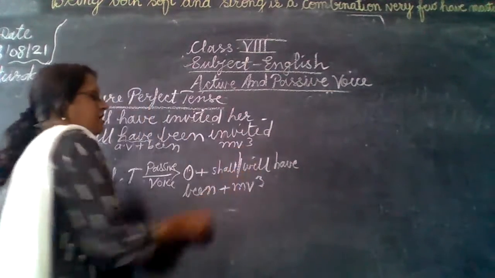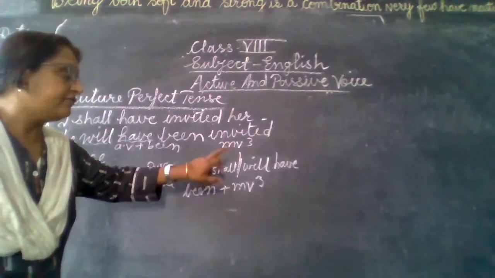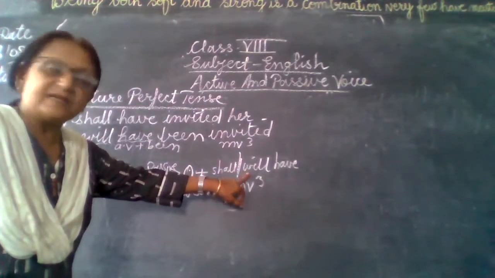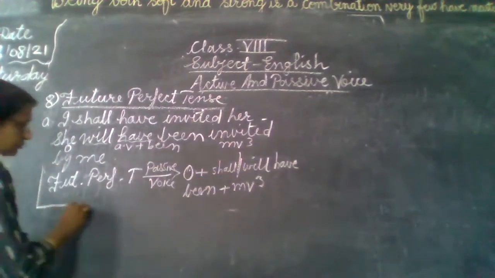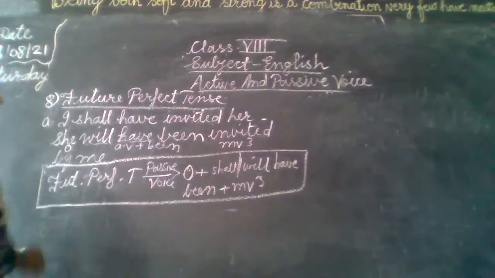Whether it is shall have been or will have been depends upon the object. If the object is first person, then shall have been, and if the object is second or third person, then it is will have been. Is that clear to you? So in this way we will change it.